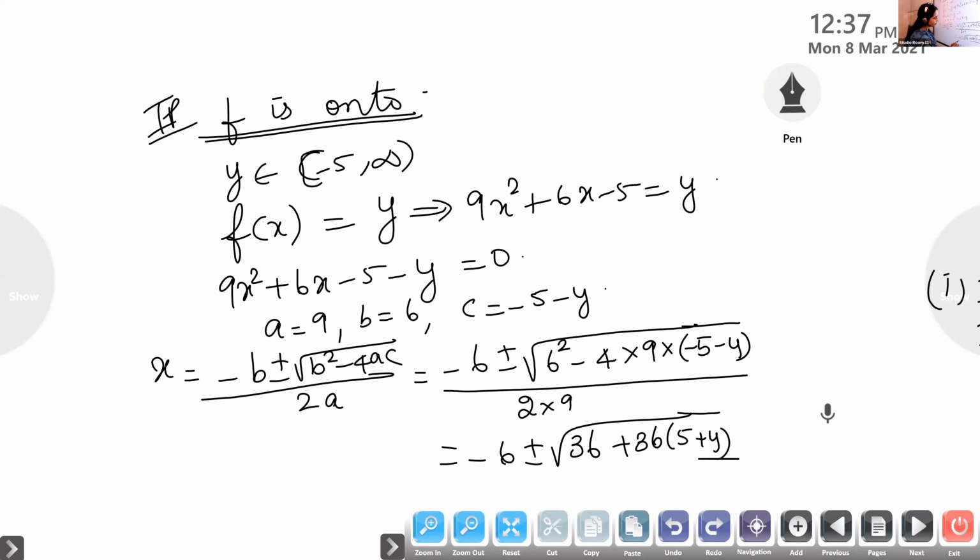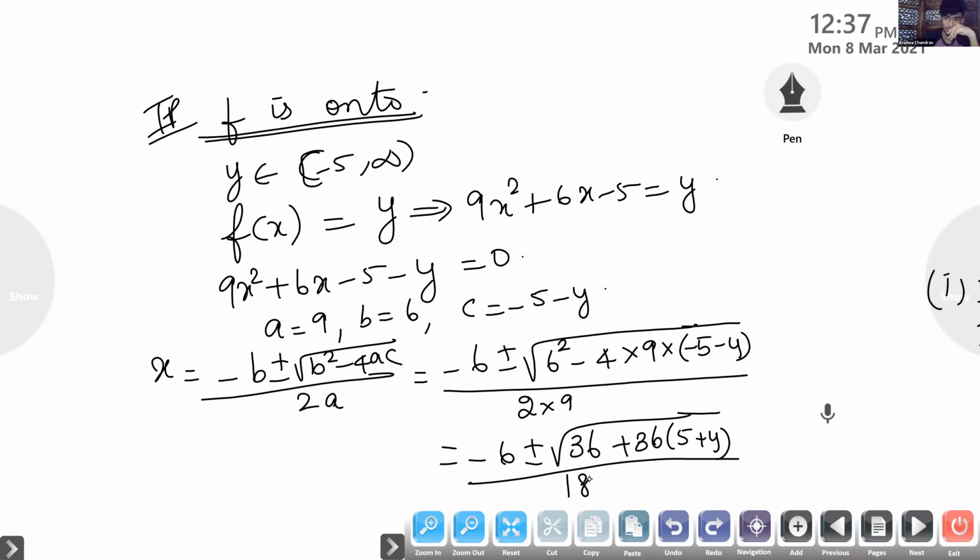Is it correct, children? What I'm writing there, is it correct? I just took one minus sign from outside. From the brackets, I'm taking one negative sign. Already one negative is there. So negative into negative, will it become positive? Krishna Chandran, is it correct? Yes.